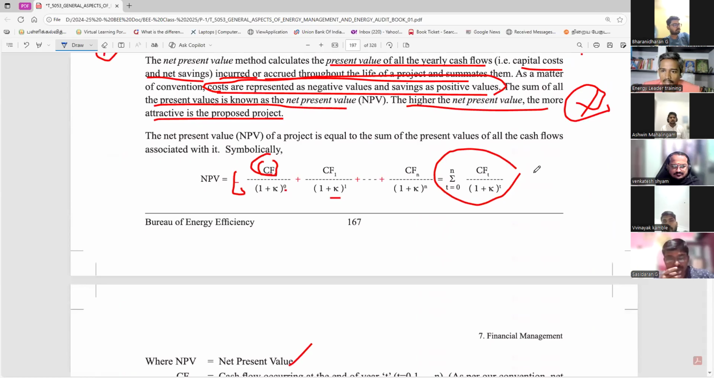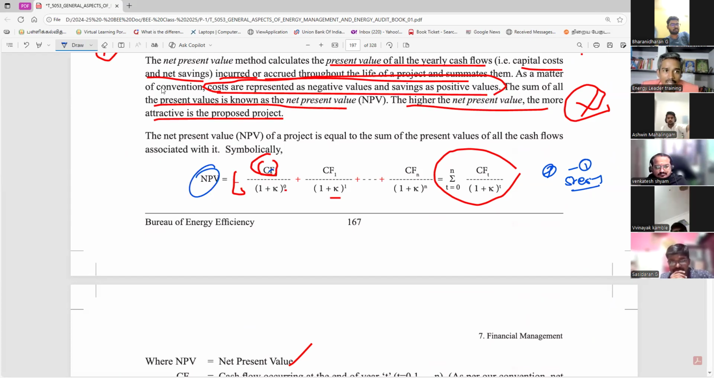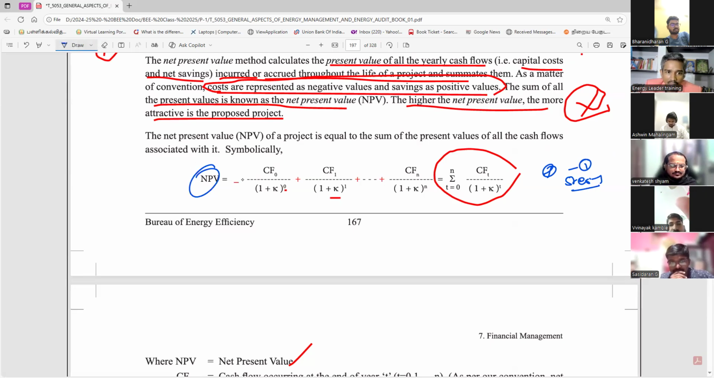So for the fundamental, you have to write this formula. Every step, this is step 1. You have to write this formula. This step 1, no need for a diagram. But this formula is very, very important: net present value, cash flow. Always remember, the initial cash flow is always minus. If it is not mentioned, leave it, no issue.